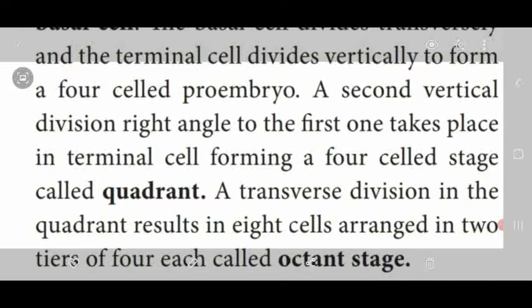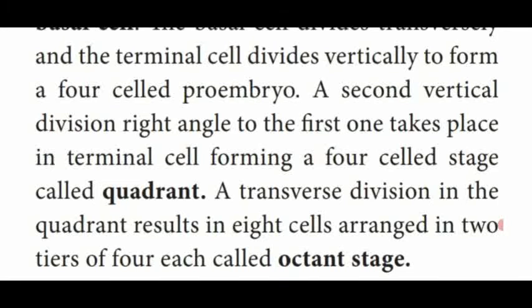Then after that, each quadrant cell undergoes another transverse division to form 8 cells. These cells are arranged in 2 tiers, that means 2 rows. Each row has 4 cells. 2 tiers means 2 rows, so each tier has 4 cells. So 4 plus 4, how many cells are there? 8 cells. So this stage is called the octant stage. Octant means 8.